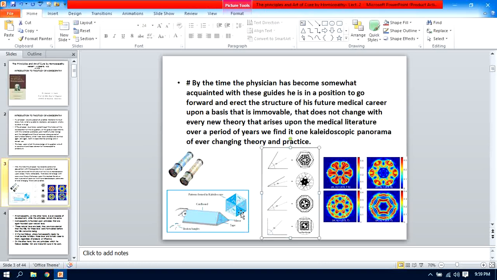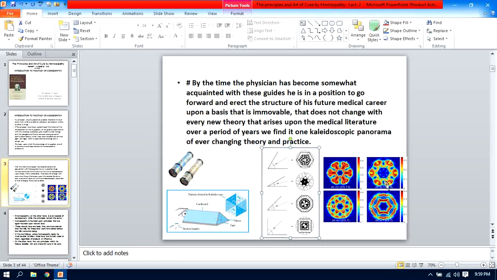As you change the angle of this kaleidoscope by moving it, certain images are created, very symmetrical images. You observe that according to the changing of this angle, these beads are arranged and a three-dimensional image is created, and you can observe this image through this eyepiece, isn't it? Very beautiful and very symmetrical images are created by changing the angle of this prism, isn't it? And such a type of panorama is there.